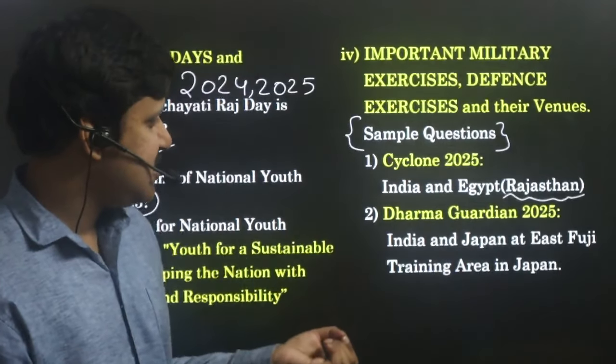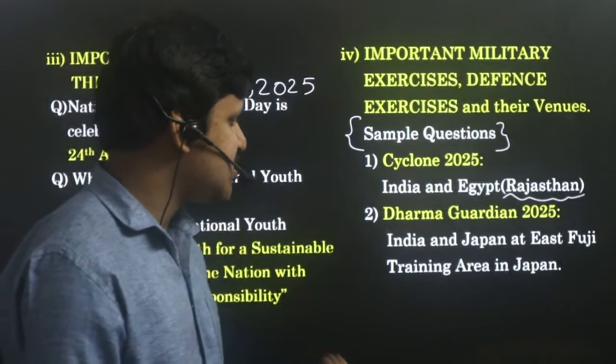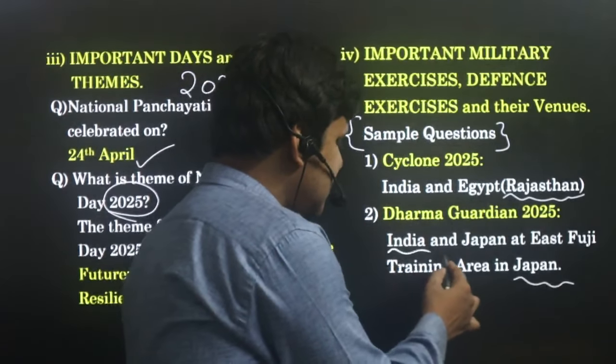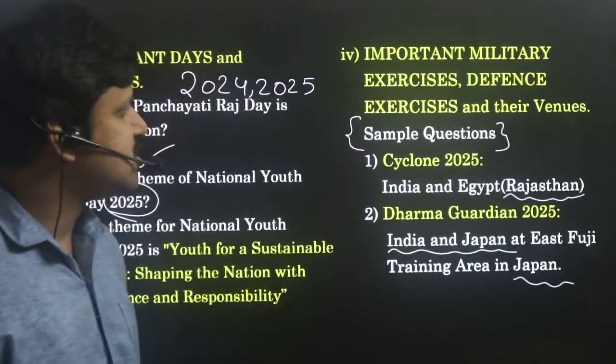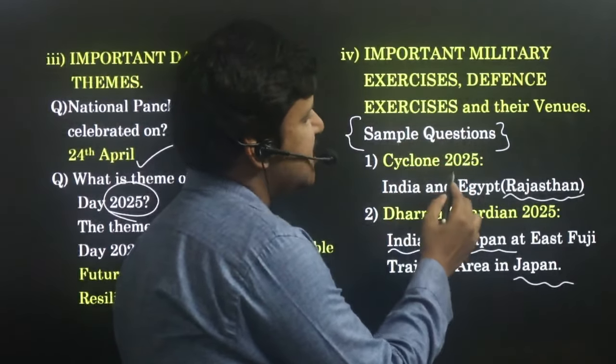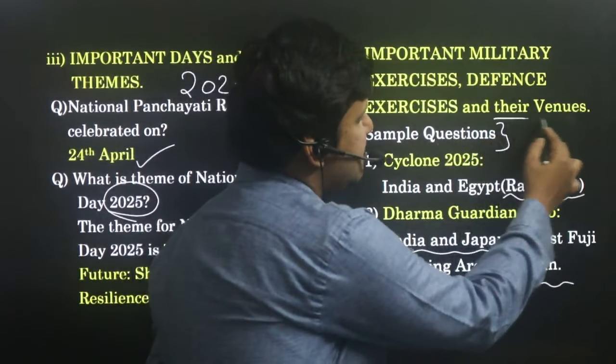Next, Dharma Guardian 2025 happened in which country? You can take it as Japan. It is between India and which country? India and Japan. Like that, venues can also be asked. What you should remember is between India and which country, and also at which place.